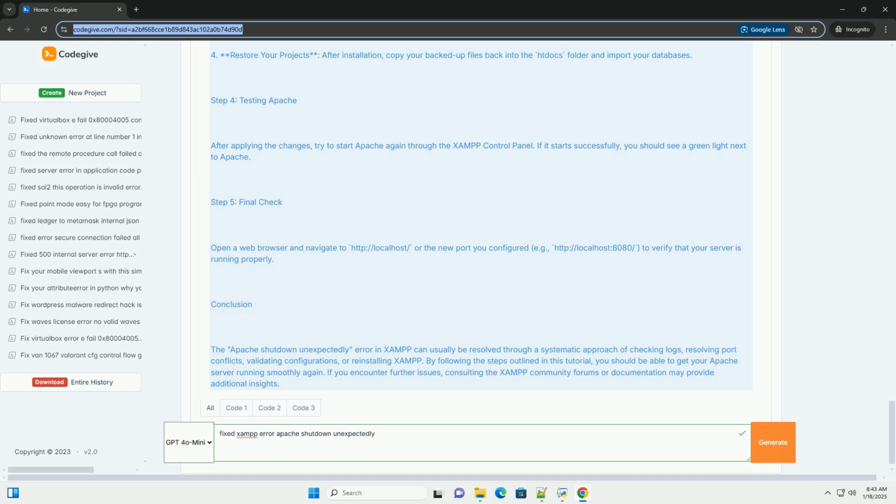1. Find out what is using the port. Open a command prompt, CMD, and run the following command. If you see another application using port 80, note the PID, process ID. 2. Terminate the conflicting process. To terminate the application using the port, you can use the following command, replacing PID with the actual PID you found earlier.